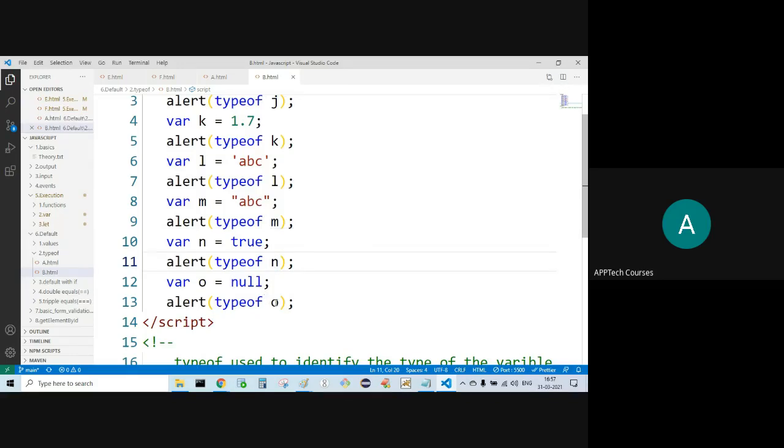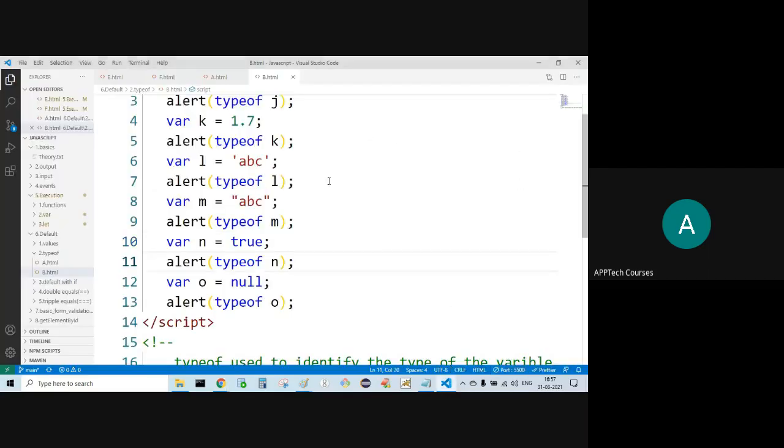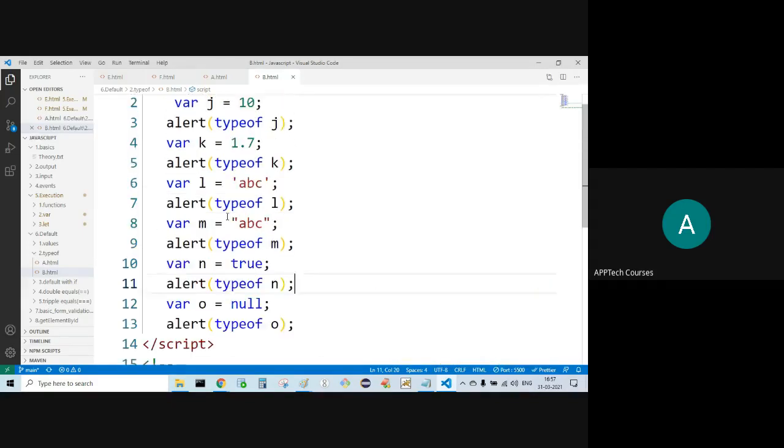This one, null. Number, number, string, string, Boolean, object. Null is the object type.